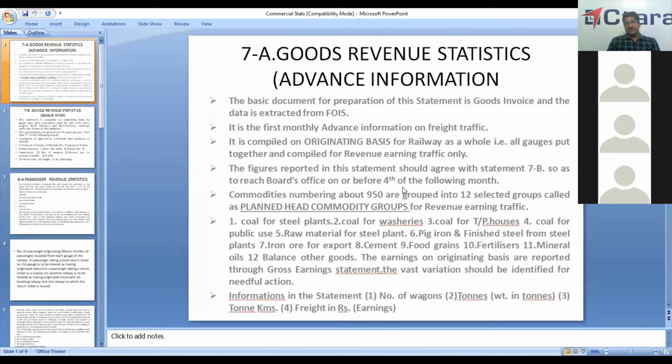And 7A is the Goods Revenue Statistics. The basic document is the goods invoice, and the data is extracted twice. This statement is furnished once in a month and the target date is the 4th of the following month. So basically the goods data is extracted